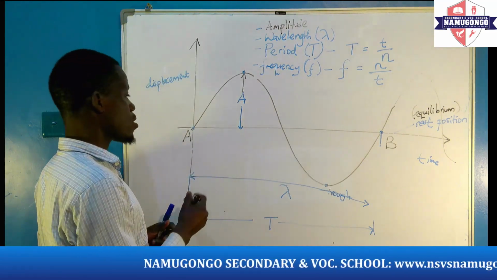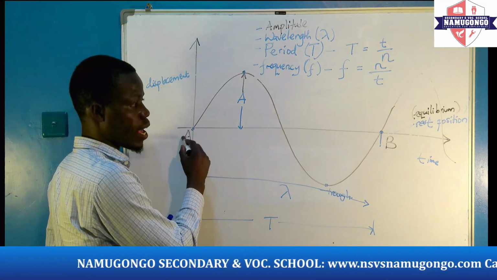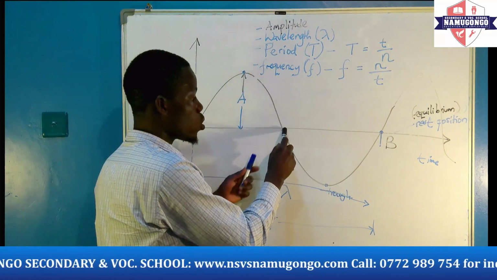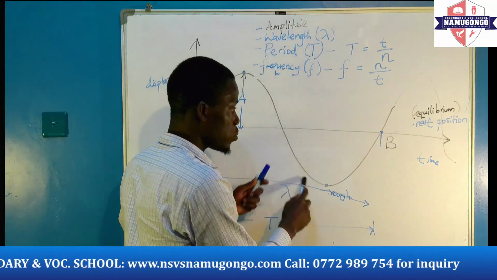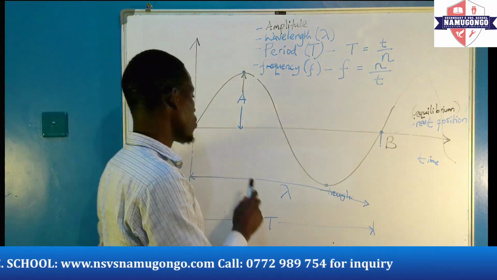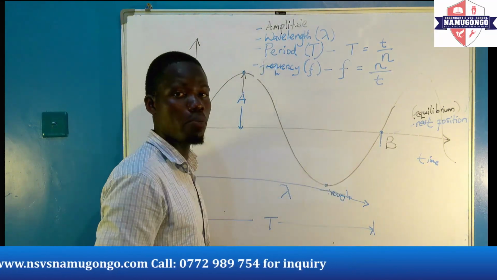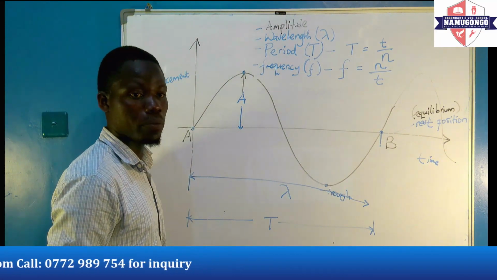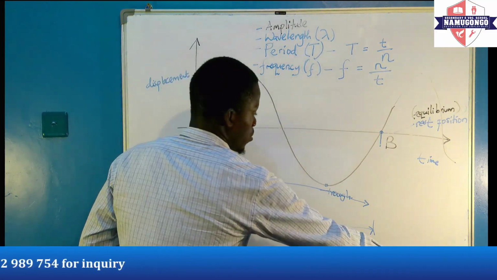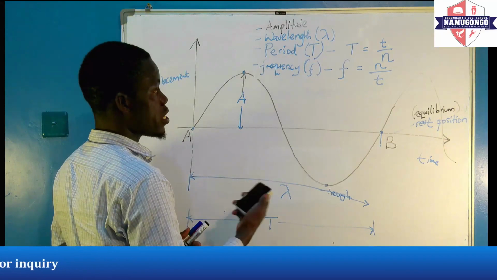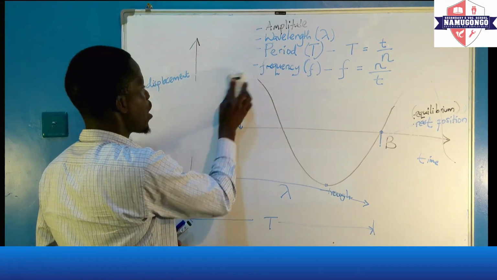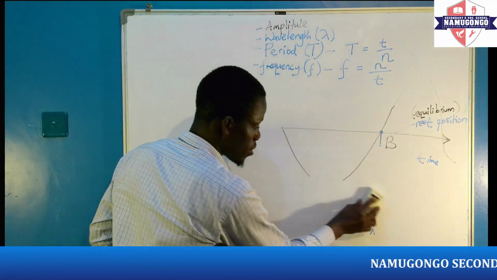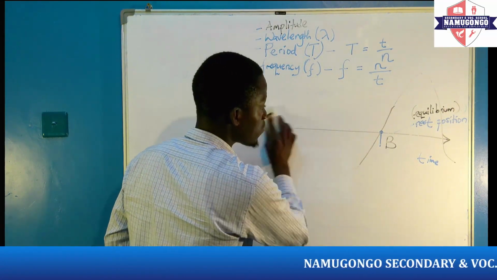In this case, we have movement from A to B. The wave will undergo half a cycle, and it will complete its cycle when it moves from A to B. This is what we are calling a cycle. Okay, so that is the graphical representation of a wave in summarized format.